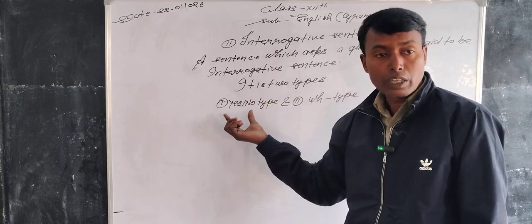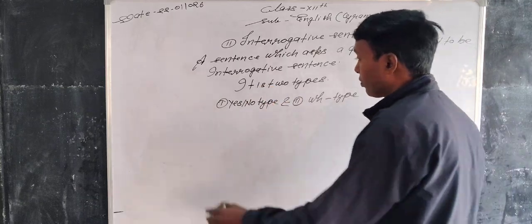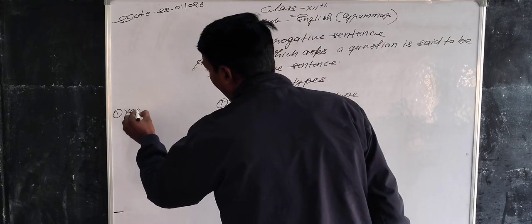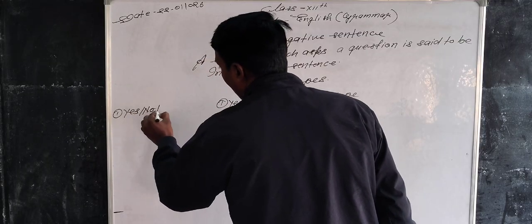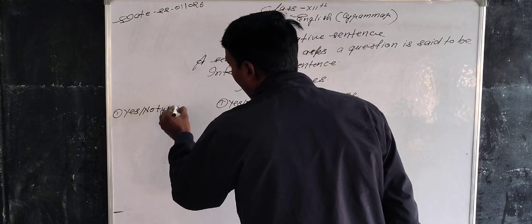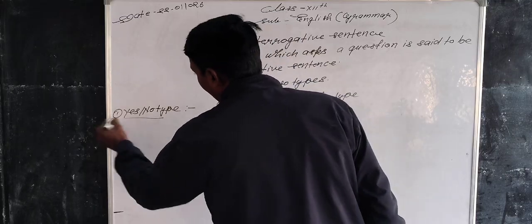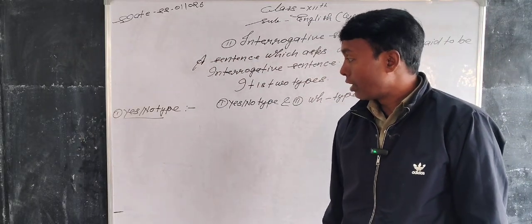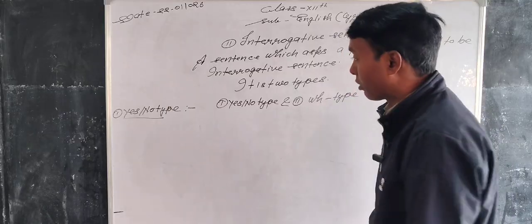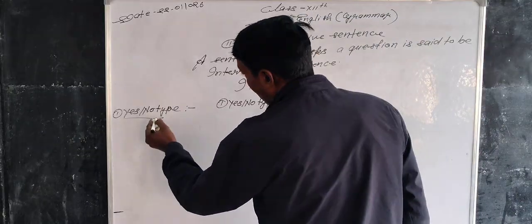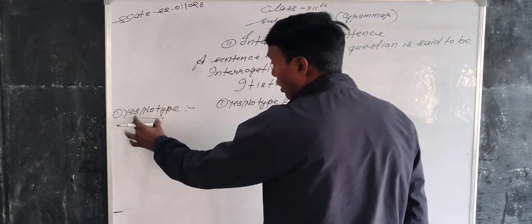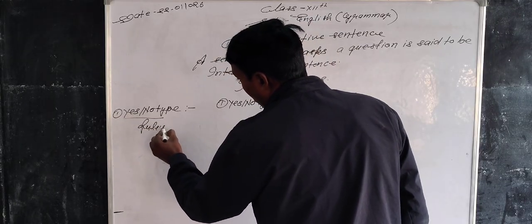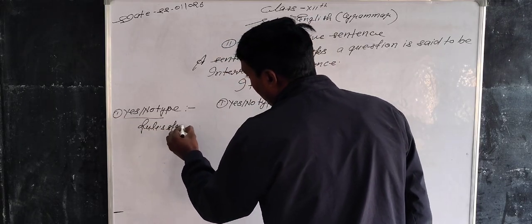First take the yes or no type, and prepare a rules structure of yes or no type.